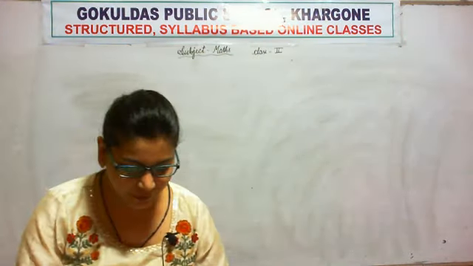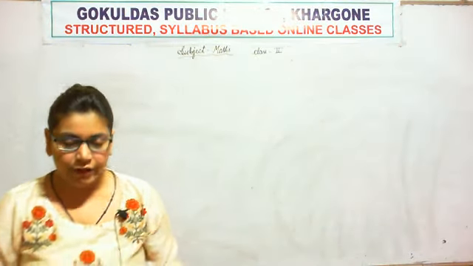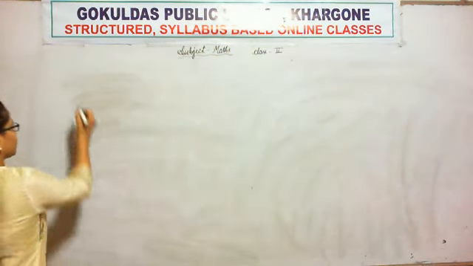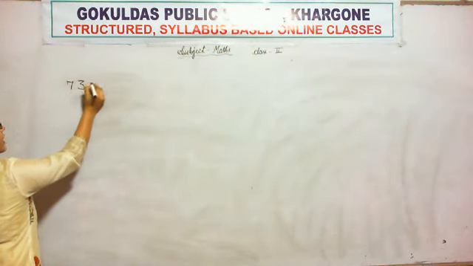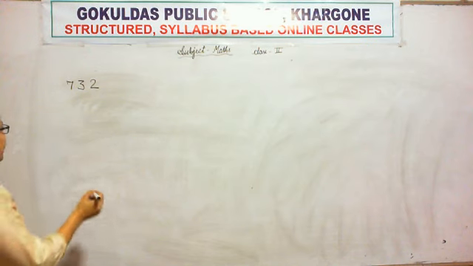Okay, again. Now we will do your book's question. The very first one they have done for you. The second one is 7, 3 and 2. What do we read? 732. Very good.